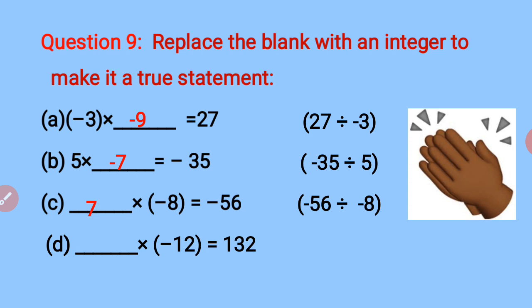Positive answer is there. So the blank will have a negative number, because we know that multiplication of two negatives only gives you a positive. And the number is quite easy. It is minus 11.